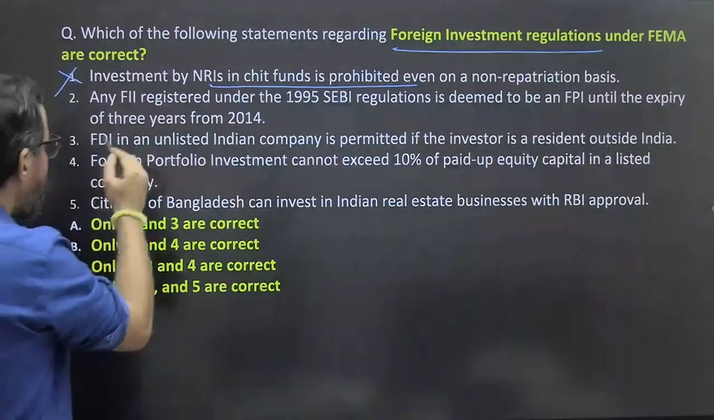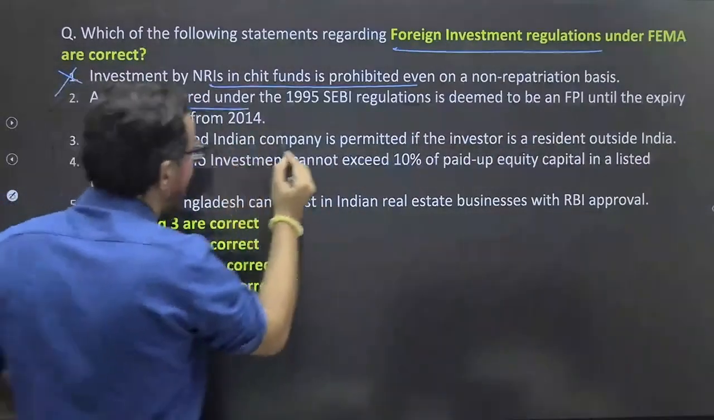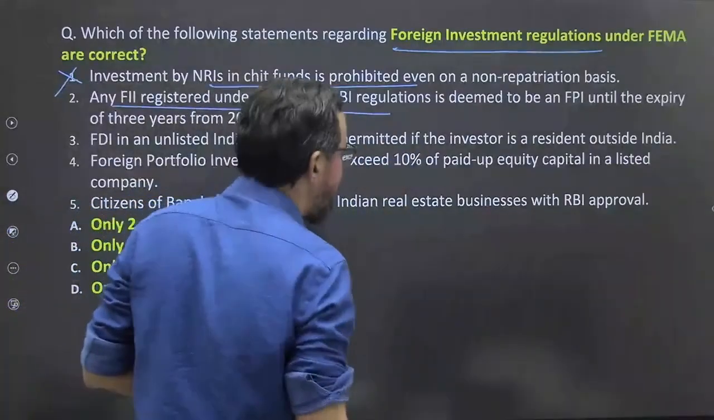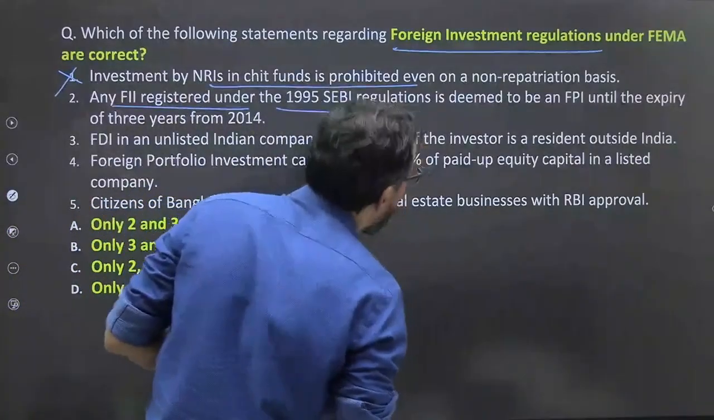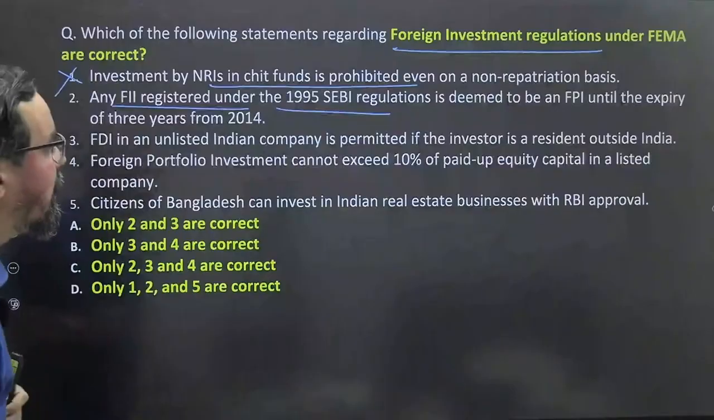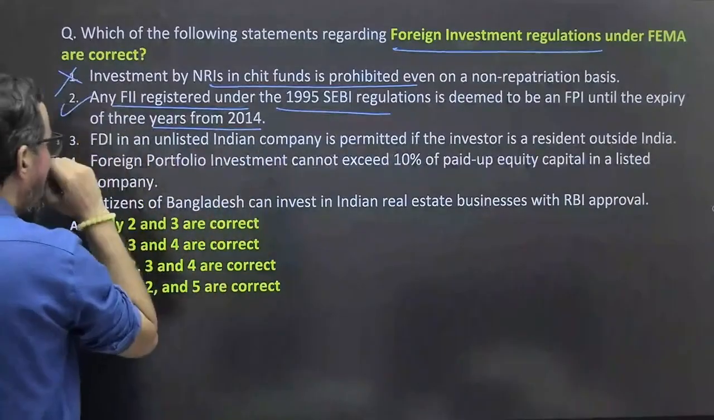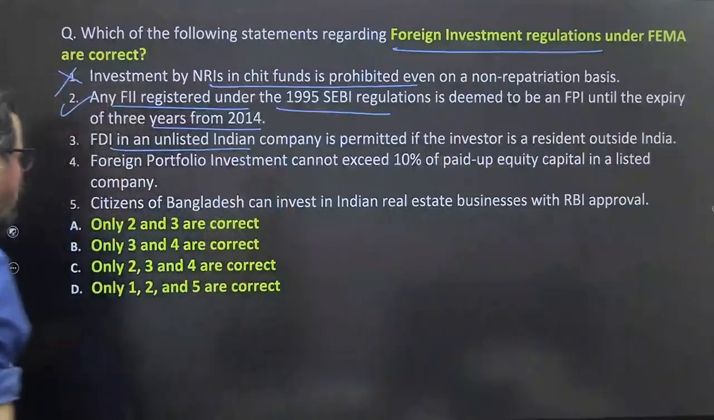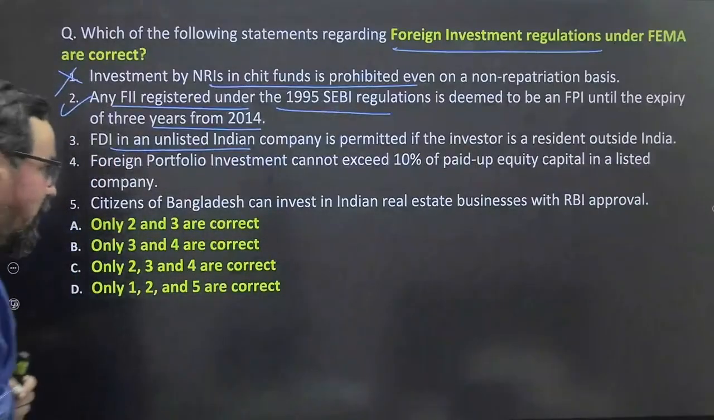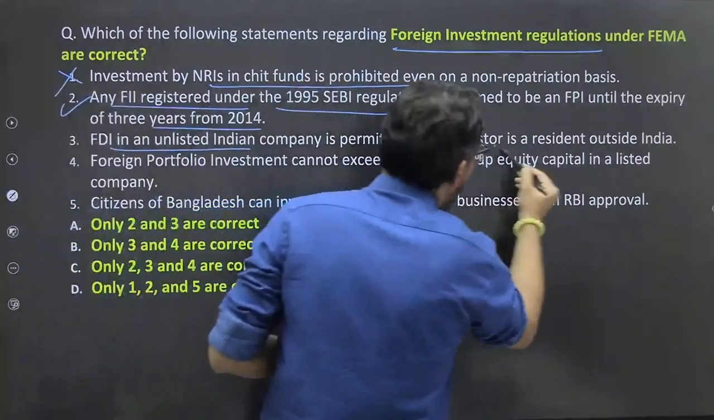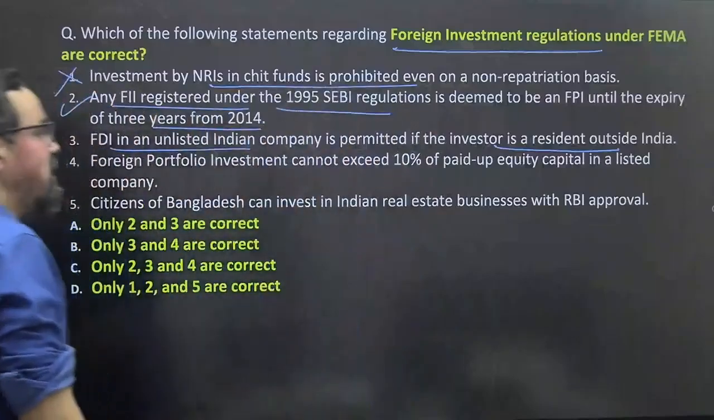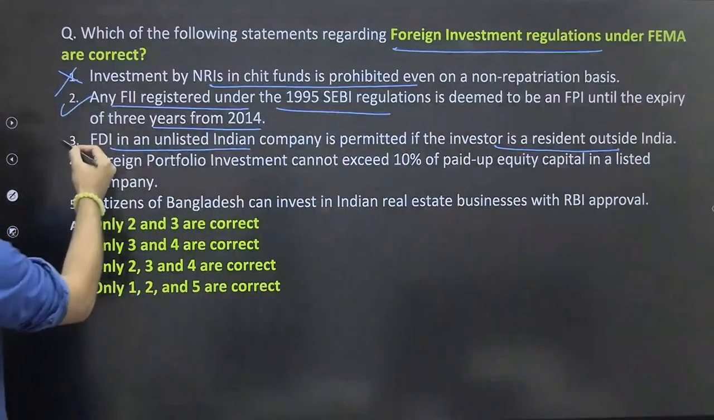Statement 2: any FII registered under the 1995 SEBI regulation is deemed to be an FPI until the expiry of 3 years from 2014. True. FDI in an unlisted Indian company is permitted if the investor is a resident outside India. That is also allowed here.